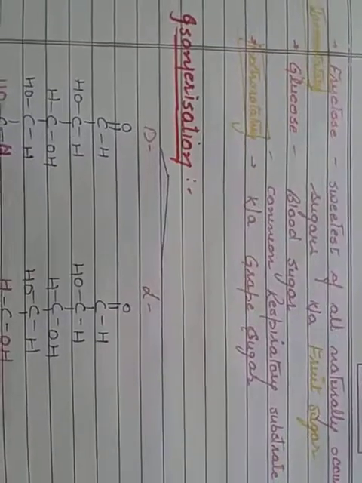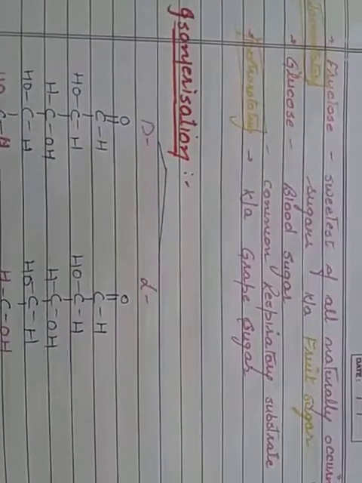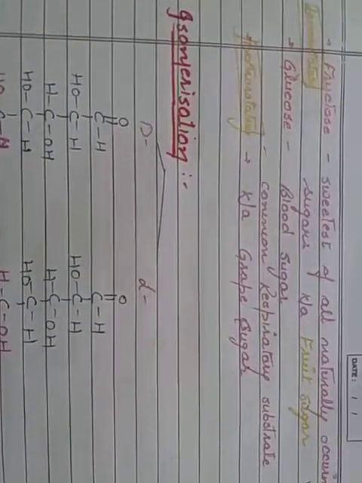While the second main hexose sugar is glucose, which is known as blood sugar and is the major or common respiratory substrate, meaning it is the substrate from which we harvest maximum of our energy.